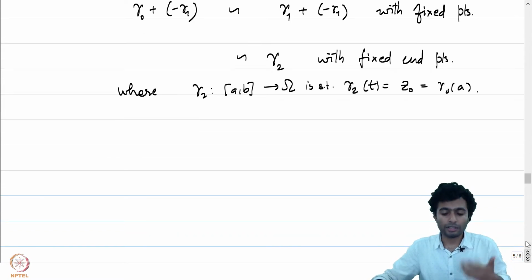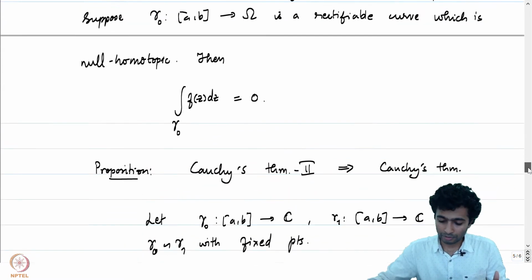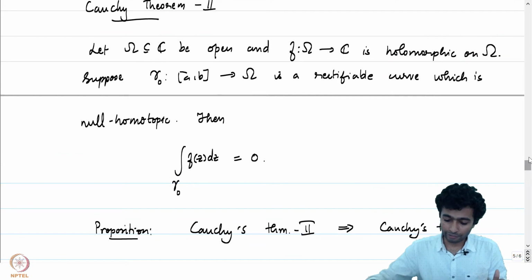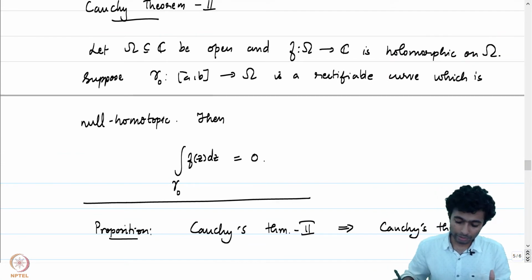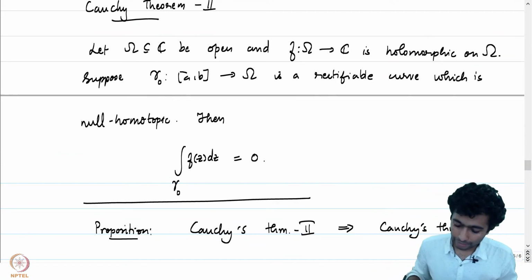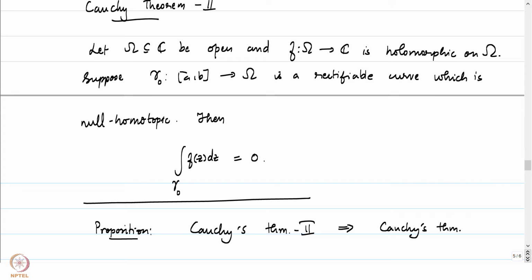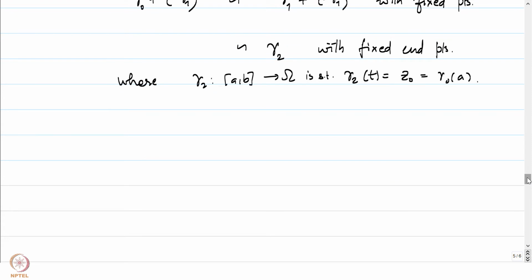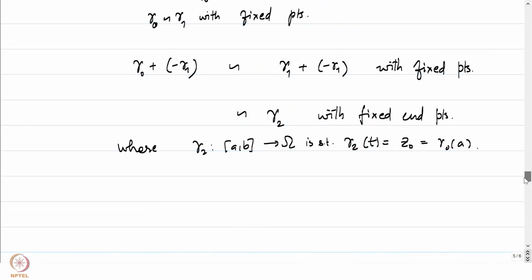And now let's use the second variant of Cauchy's theorem, which helps us conclude that the integral of f over any closed rectifiable curve is 0 if the curve is null homotopic. We have just established that the curve gamma 1 plus minus gamma 0 plus minus gamma 1 is homotopic to a constant path and hence null homotopic.